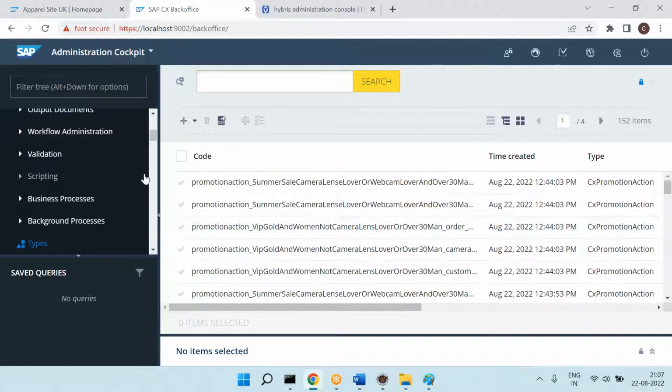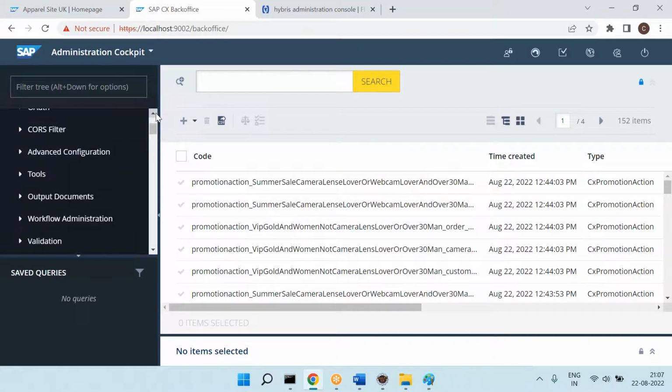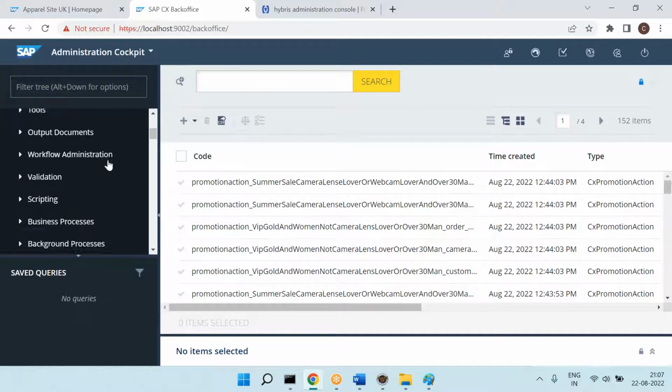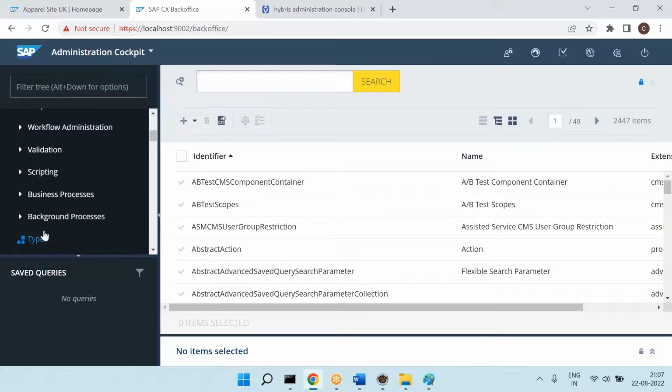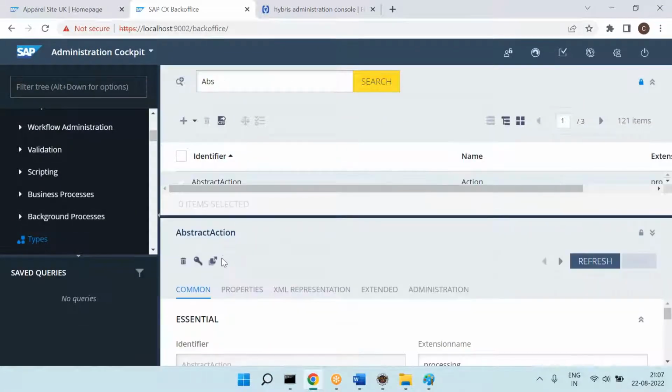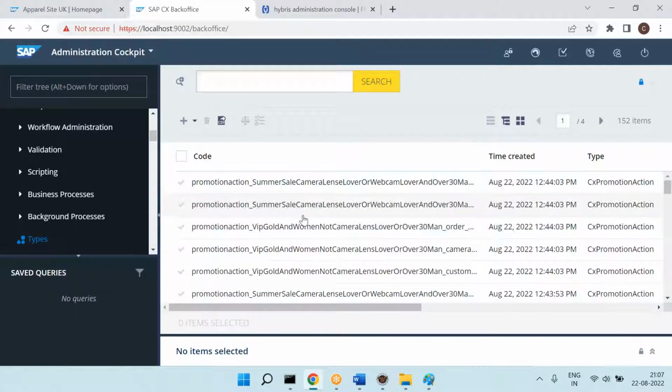Okay, I'm repeating the conclusion one more time. Let's say you are talking to the business and you want to show abstract actions data. You came to the system types, searched for abstract, selected this, executed it, and showed the data.